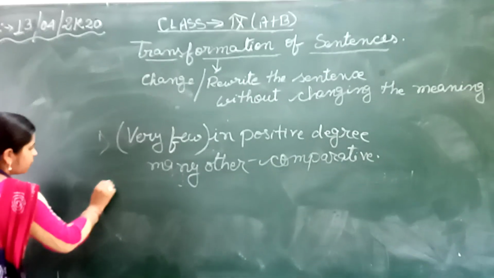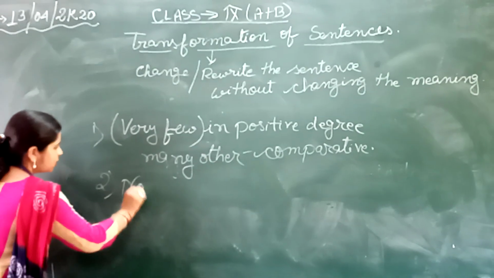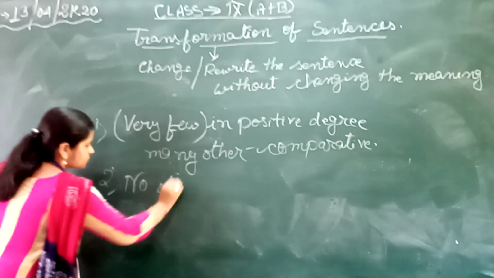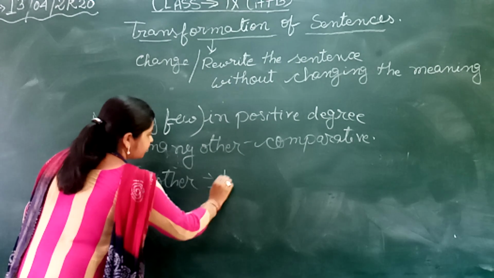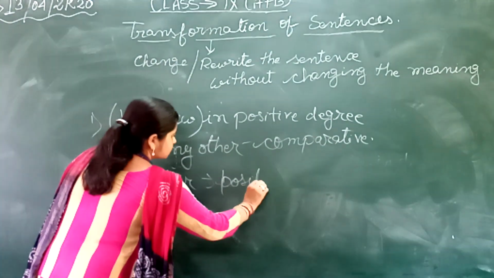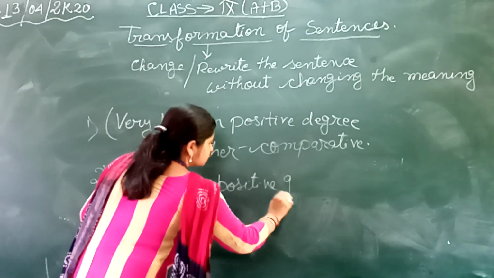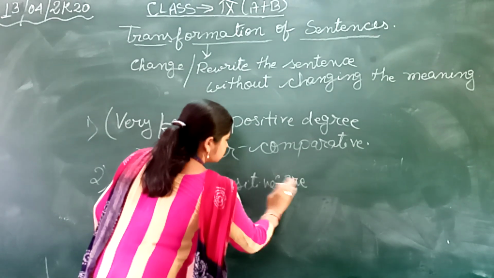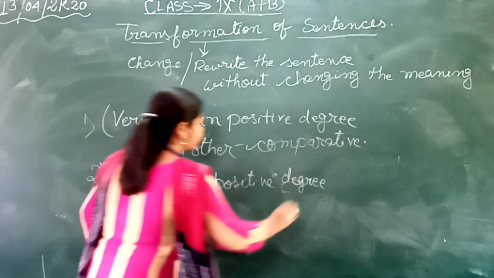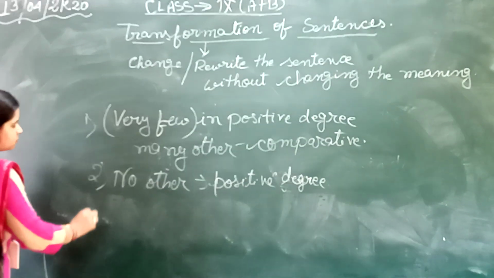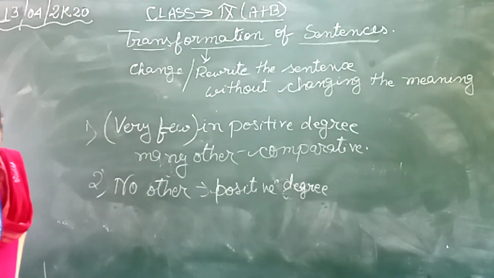When it is given no other in the positive degree, what will I write? You can refer to the book also.